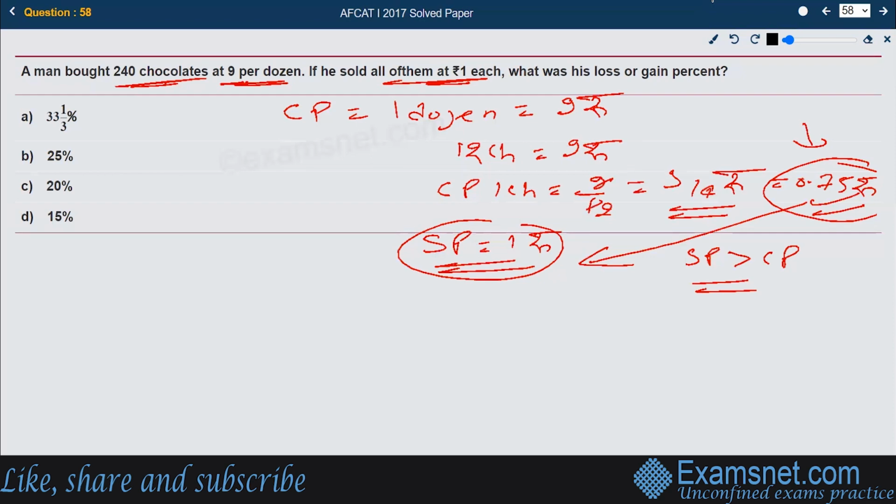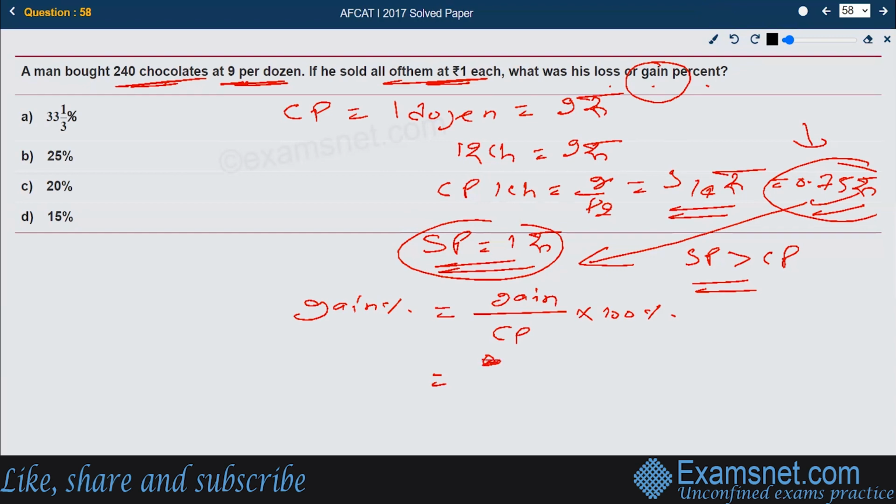How much profit has there been? He wanted us to calculate the loss or gain percent, and we have had a gain. So the formula for gain percent is the gain divided by cost price into 100%. What is the gain value?